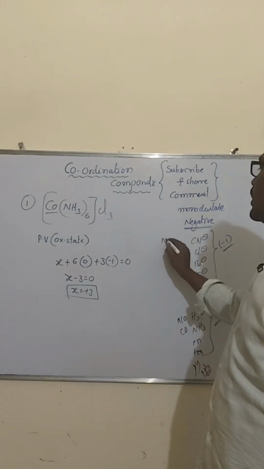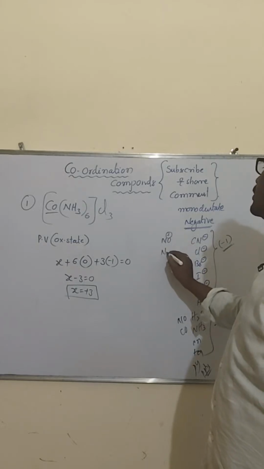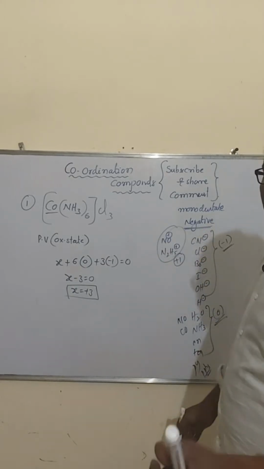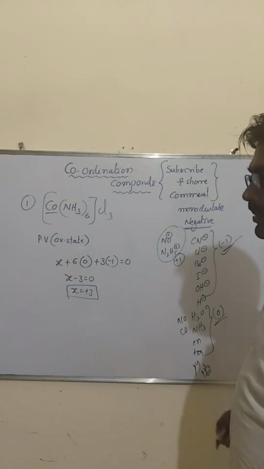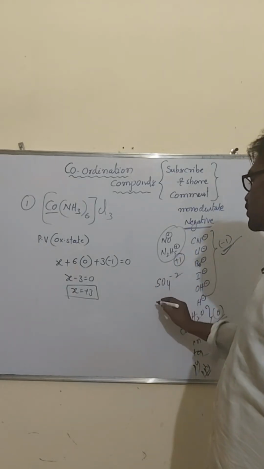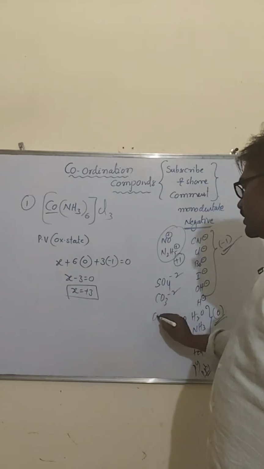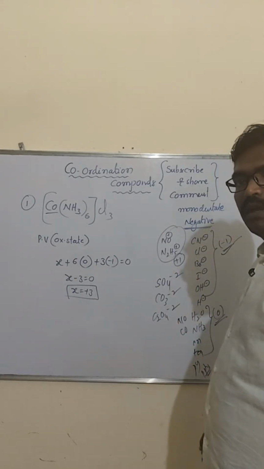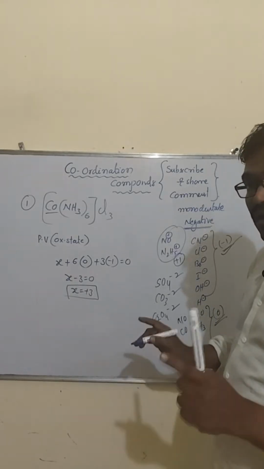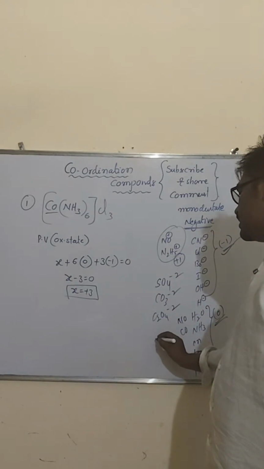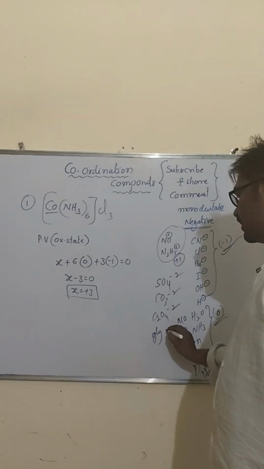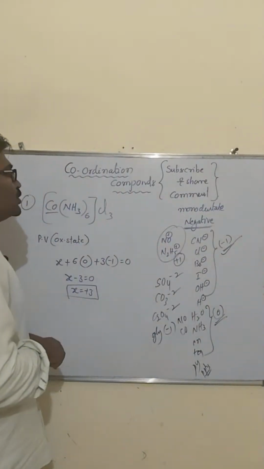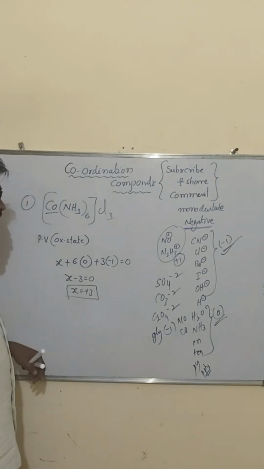Then there are some positive ligands too, NO plus, and N2H5 plus, the hydrazinium ion; for them you have to take +1. For negative ions, monodentate is -1, while SO4 is taken as -2, CO3 as -2, and oxalato, C2O4, as -2. Glycinato (GLY), one neutral and one monodentate site, is taken as -1. Taking oxidation states like this and substituting them, we can find the oxidation state of the central metal.